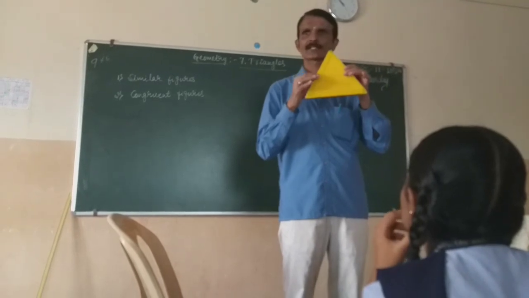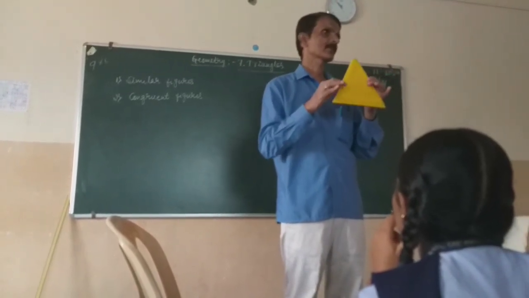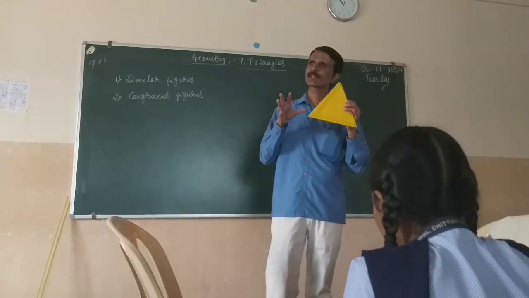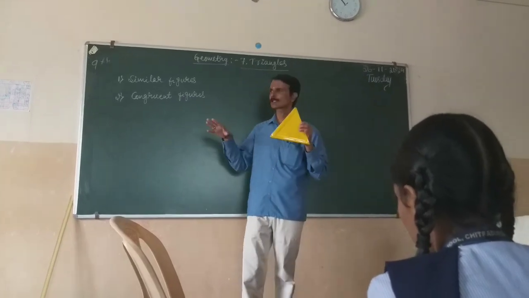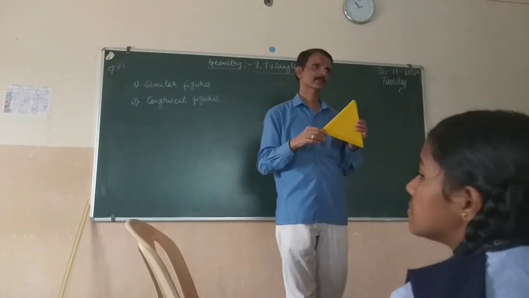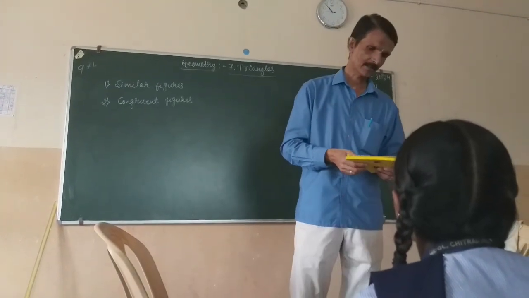The shape is the same and the size is also the same. Therefore the figures having the same shape and same size are called congruent figures.